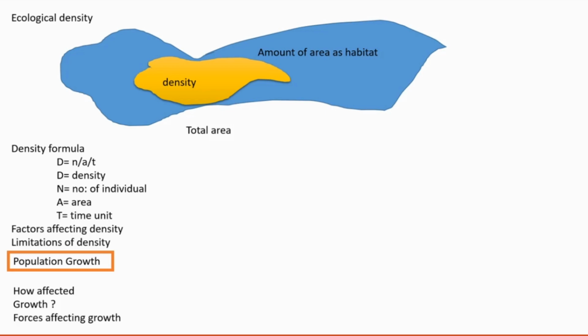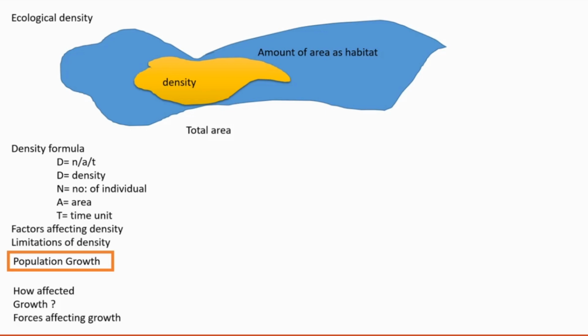Two types of balance exist. The first balance is between natality and immigration. Natality means birth rate, which will certainly increase the population size. Immigration means some other individuals are coming to us or adding to the population, so that also increases the size of the population. So totally that balance is adding to the population. That is the first balance.